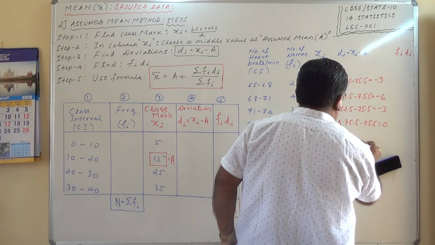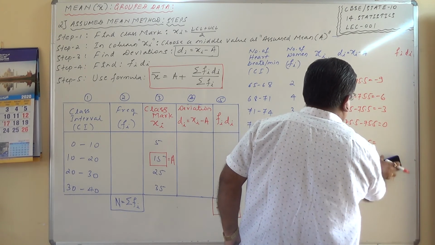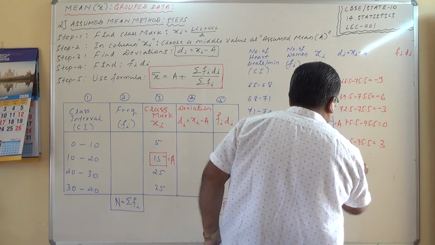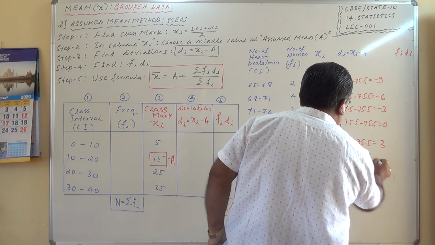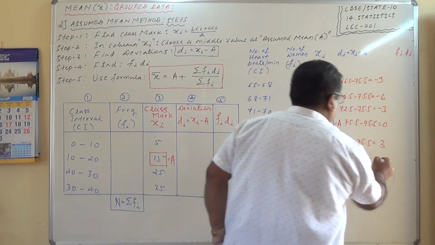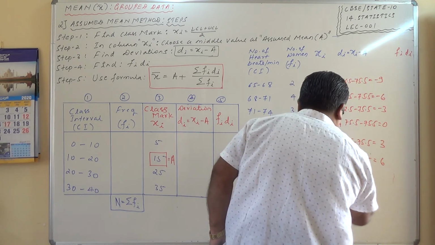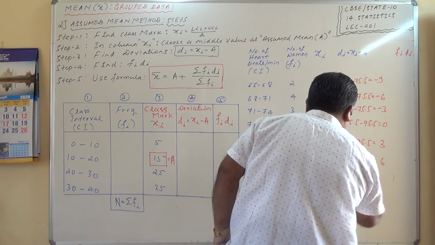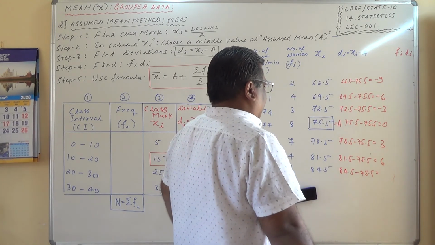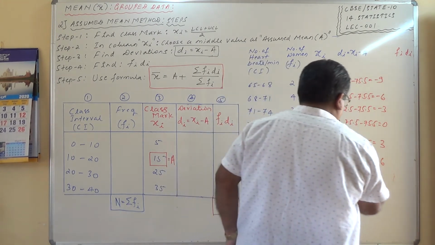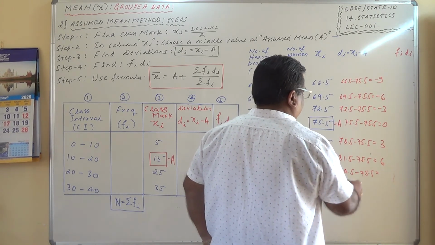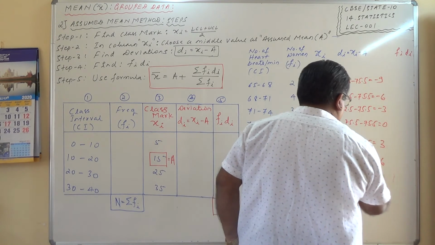78.5 minus 75.5, which is plus 3. 81.5 minus 75.5, which is 6. 84.5 minus 75.5, which is how much this one? 9, check it, 9.